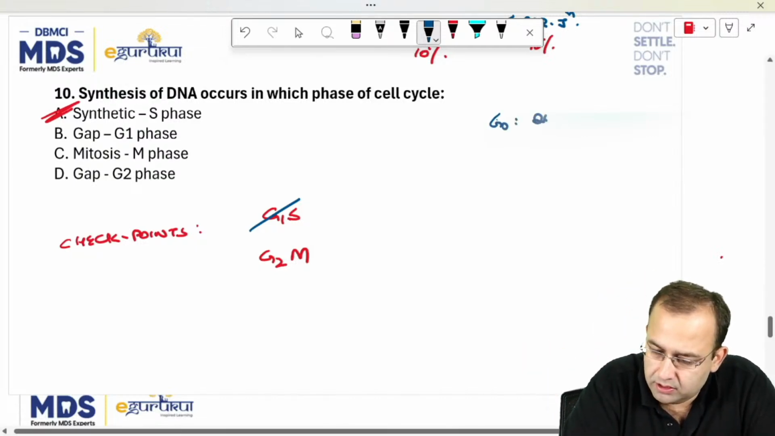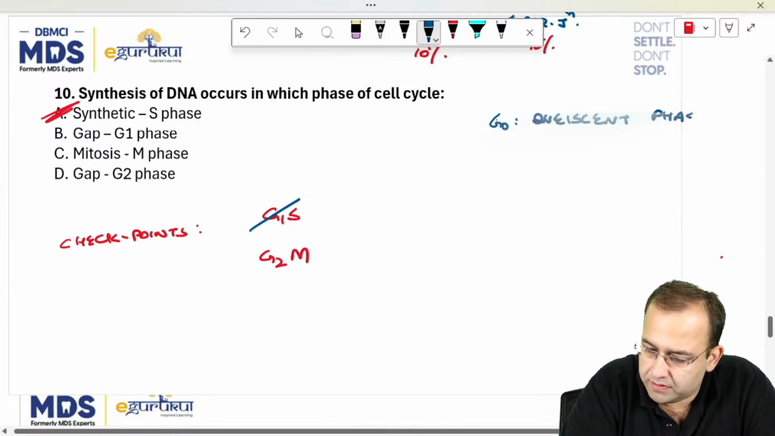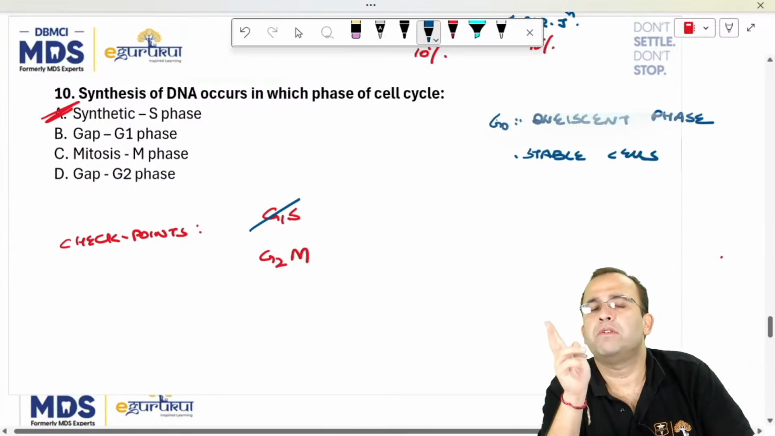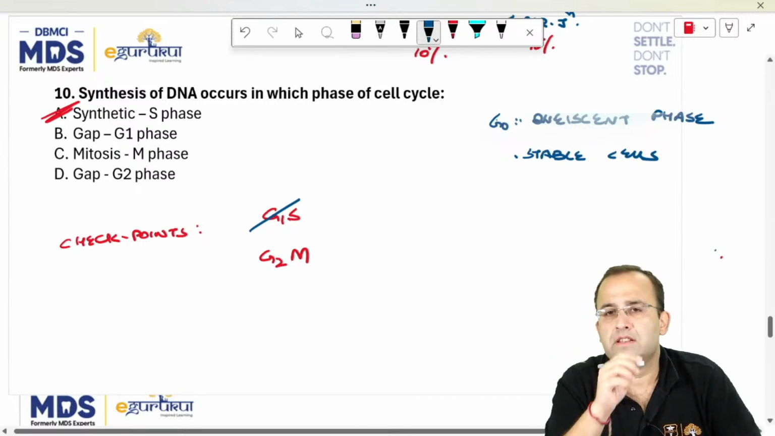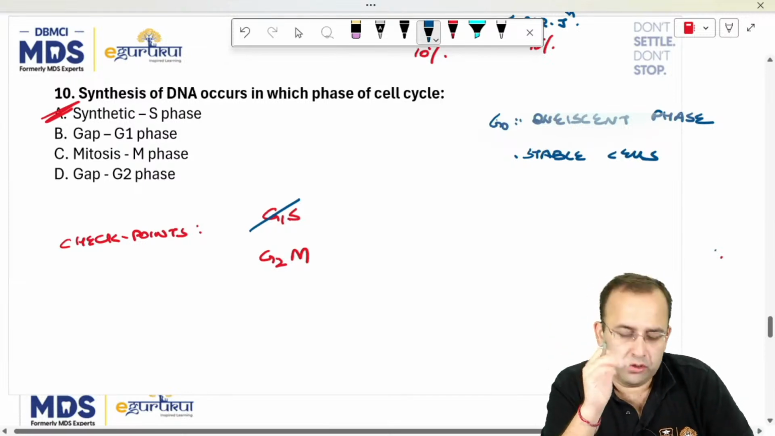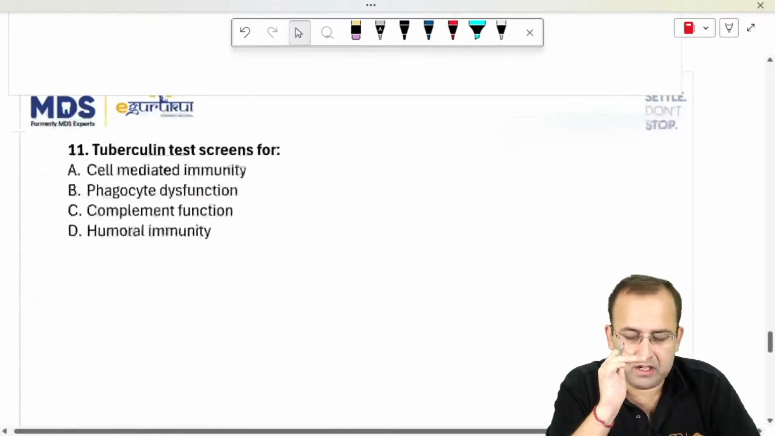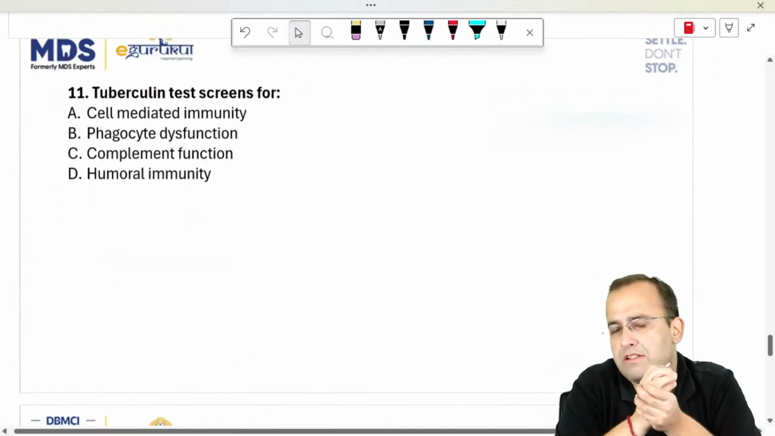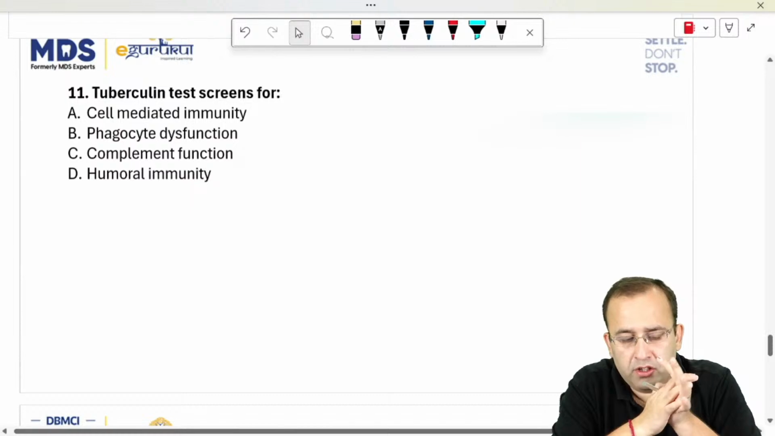G0 is the quiescent phase of cell cycle. Stable cells are present in quiescent phase. Cells are of 3 types: labile, stable, permanent. Stable cells are the ones which divide under stress. Stable cells.